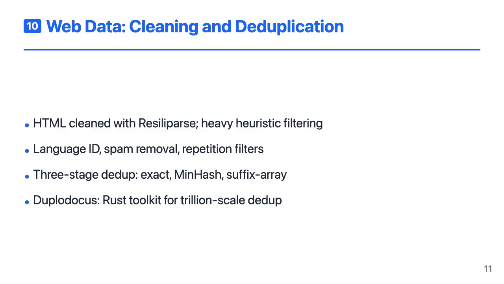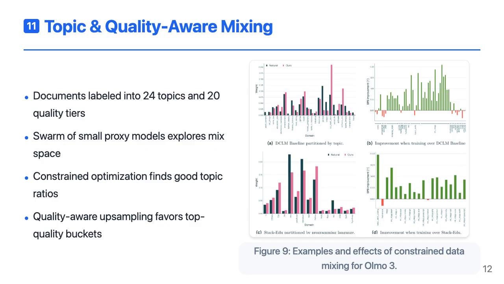To make this scale to tens of billions of documents, they built Duplodocus, a Rust-based tool for large-scale exact and fuzzy deduplication. Once the web data is cleaned and deduplicated, it's annotated by topic and quality. A distilled WebOrganizer classifier assigns each document to one of 24 topics, and a fastText-based model scores quality. Within each topic, documents are bucketed into 5 percentile quality tiers.